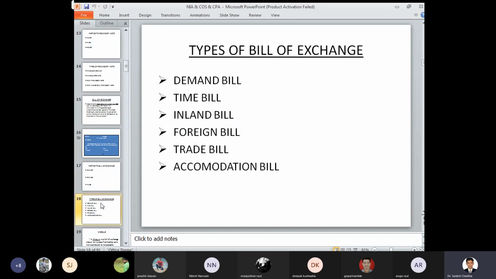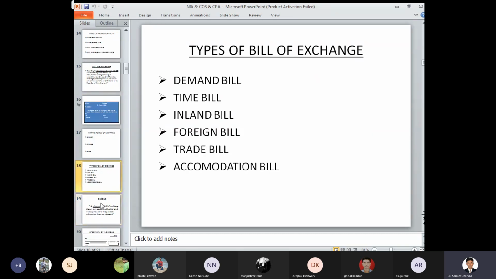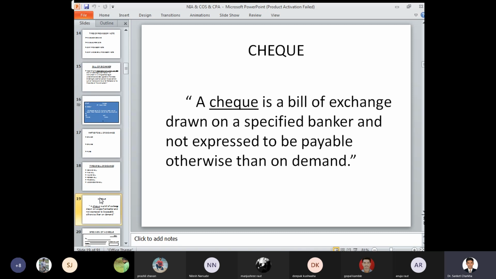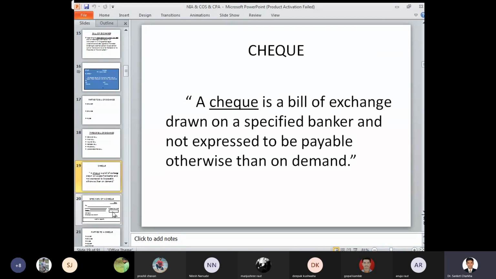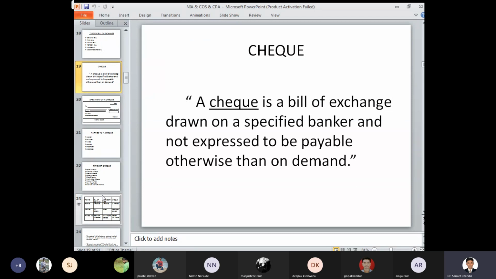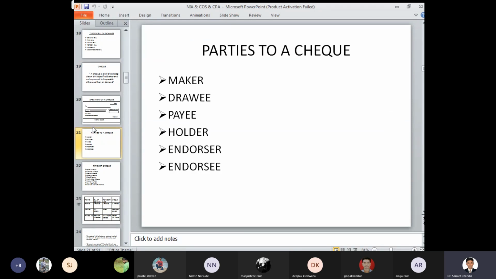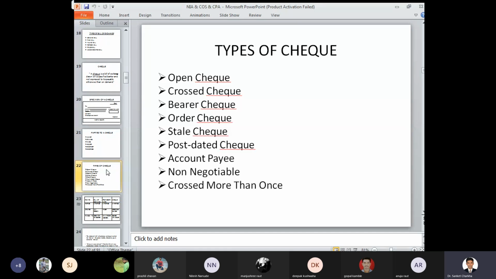Then types of bill of exchange: demand bill, time bill, inland bill, foreign bill, trade bill, and accommodation bill. Definition of check: a check is a bill of exchange drawn on a specified banker and not expressed to be payable otherwise than on demand. So unless and until the parties demand, the payment to a check cannot be made. Parties to a check: maker, drawee, payee, holder, endorser, and endorsee.